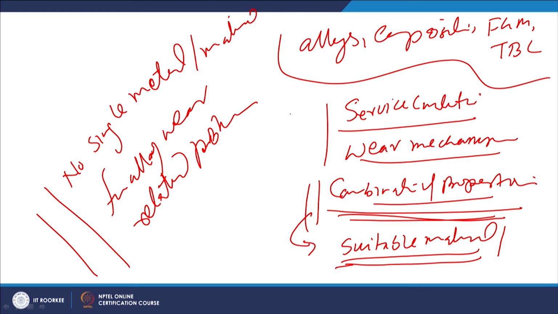So, what we need to do? We need to consider and analyze the service conditions and identify the operational wear mechanisms, then identify the properties that we should have, and accordingly we can select the suitable material for a given application.